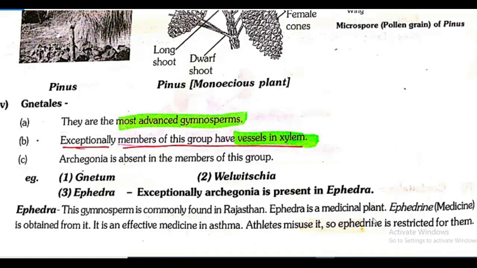Listen here. Ephedra is a gymnosperm coming under the order Gnetales. Usually, in the majority of cases, Archegonia is absent in the members of that group. But in Ephedra, exceptionally Archegonia is present. This gymnosperm is commonly found in Rajasthan. It is a medicinal plant. Ephedrine medicine is obtained from it, and it is an effective medicine in asthma. But athletes misuse it, so ephedrine is restricted for athletes.